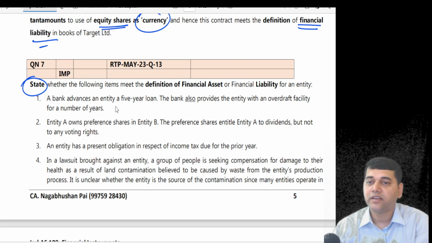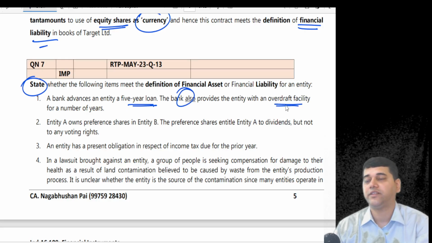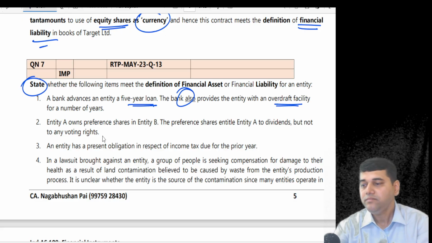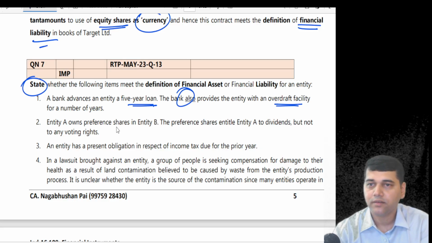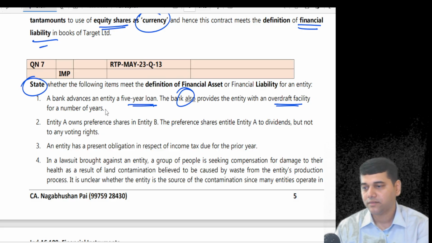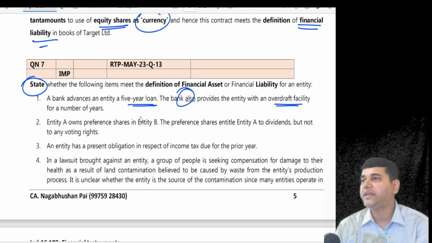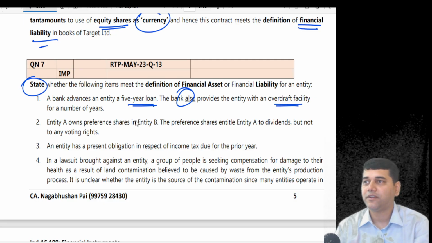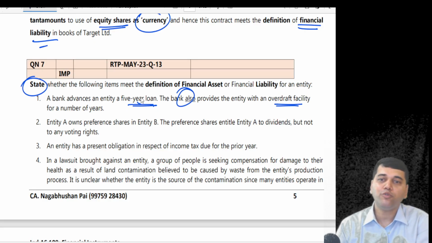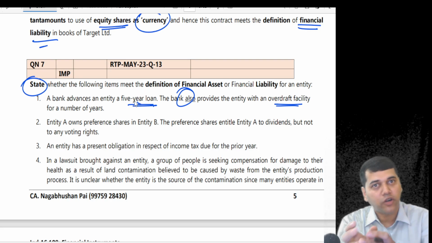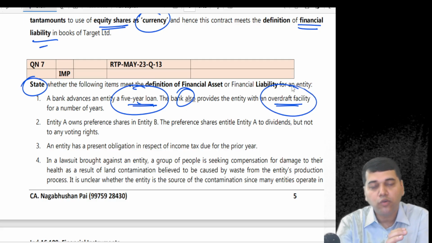Now, bank advances a 5-year loan. The bank also provides an overdraft facility. What is it? Okay, financial liability for whom? For the entity. How many financial liabilities? One financial liability or two? There are two. Two different contracts, no? Under one contract, have you given 2 loans there? You have given a loan and you have given an overdraft facility also.